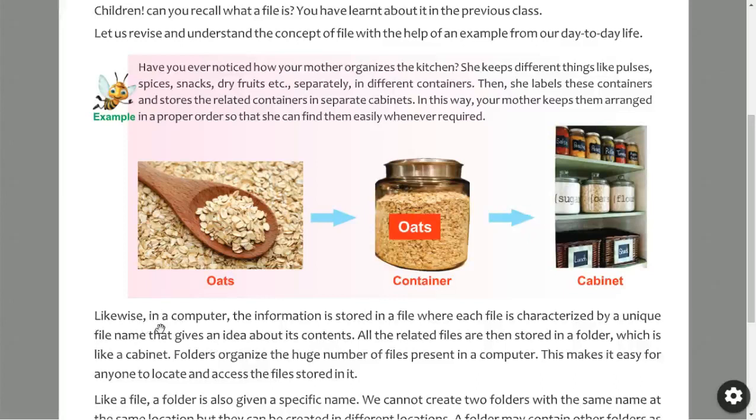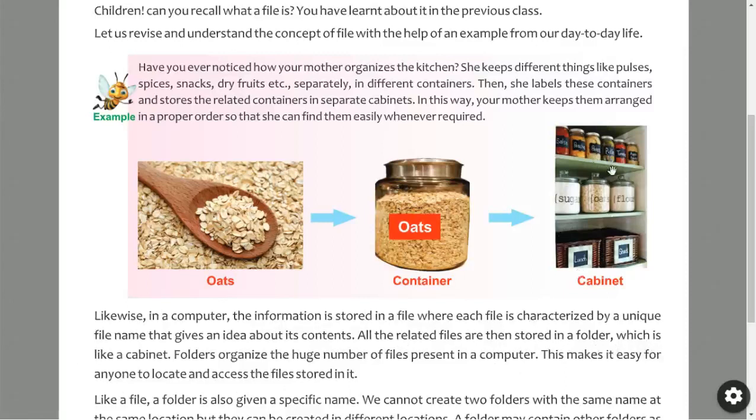We'll compare it with the computer. Likewise, in a computer, the information is stored in a file where each file is characterized by a unique file name that gives an idea about its contents. So in the same way in a computer, whatever information is going to be stored, all of it is stored in a file, and every file has a unique name. With that name, we can recognize or access the contents of that file. All the related files are then stored in a folder, which is like a cabinet.